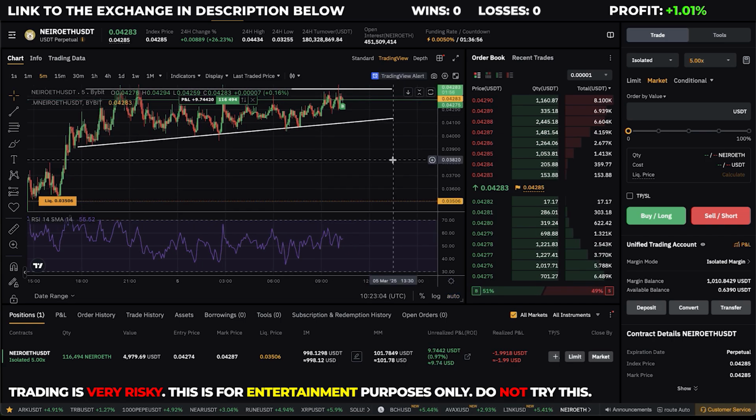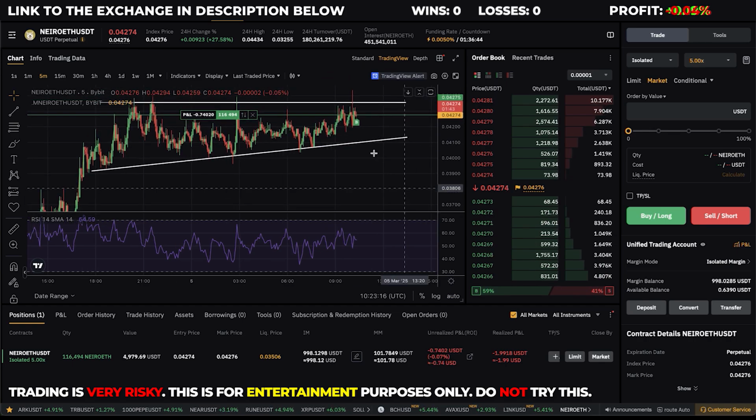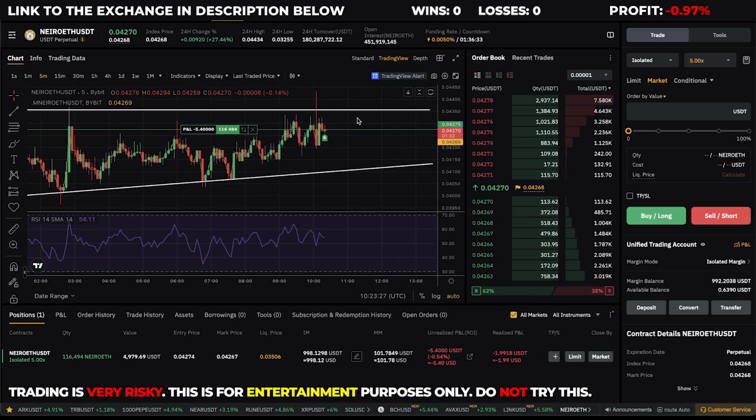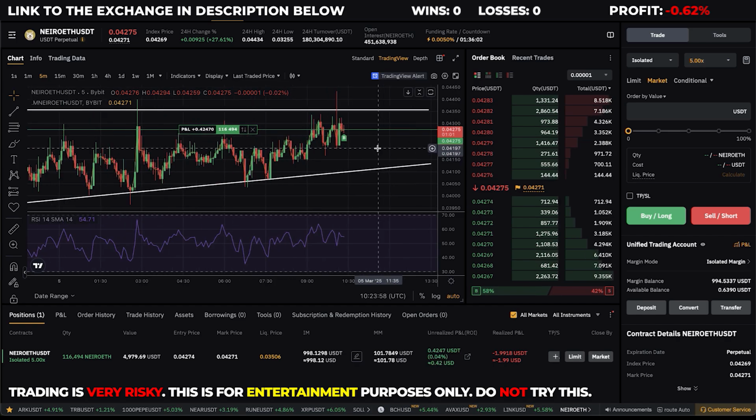So I'm taking a chance here, but of course what I'm doing here is very risky, and I'm watching this trade at all times, and I will close this trade manually when I think it's a good time to close it. For example, if it drops down to maybe this level, or when this trade is in big profit, when it breaks this previous resistance. If the price drops down all the way here, that's my liquidation price, and this means that I will lose my entire account if the price goes down here. But I will not let that happen. I will watch this coin at all times here. So let's see in a few minutes what will happen with this trade.